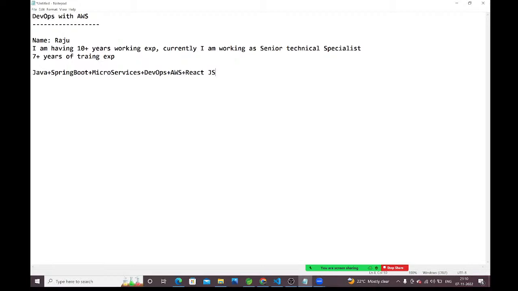Right, guys? Fine. So to attend this course, what are the prerequisites? If you want to attend this DevOps with AWS course, what are the prerequisites? Nothing is required, guys. If you have just basic knowledge of Linux, that is more than enough. Even if you don't have knowledge of Linux, no problem. In our sessions, first we are going to start with Linux only.